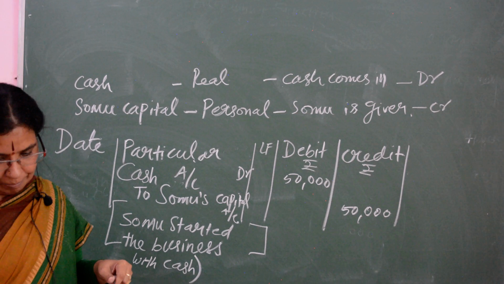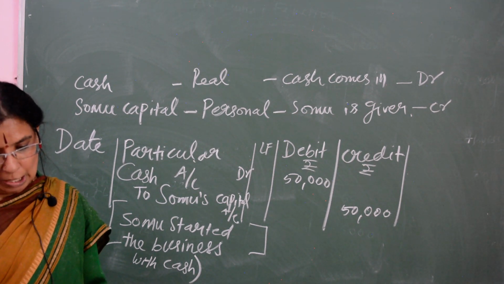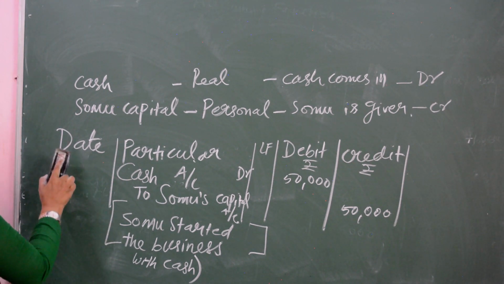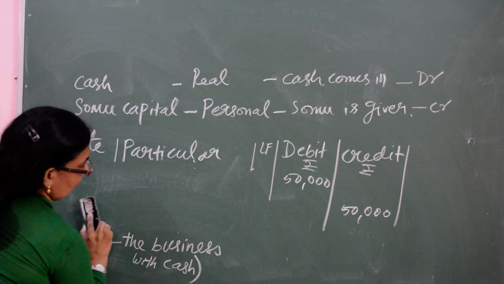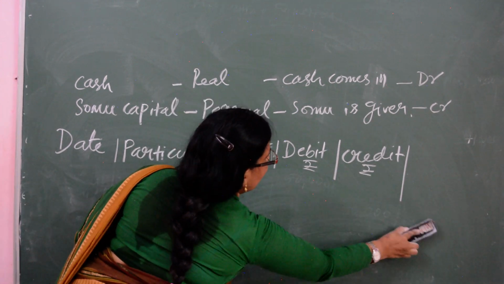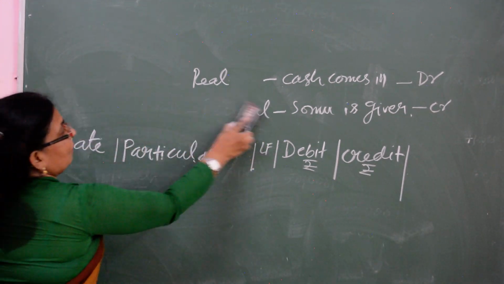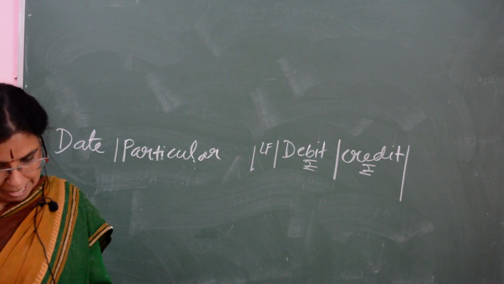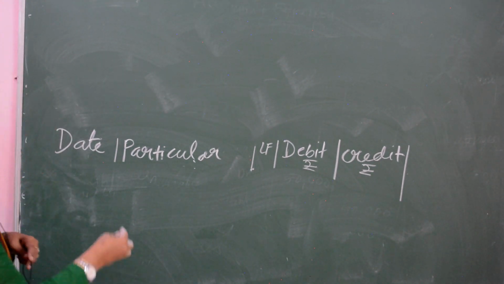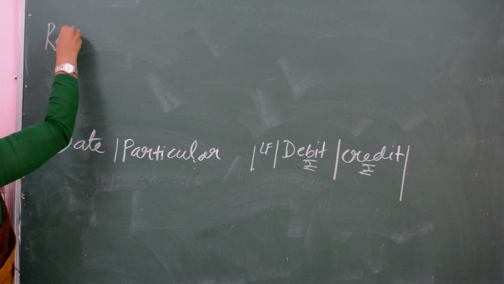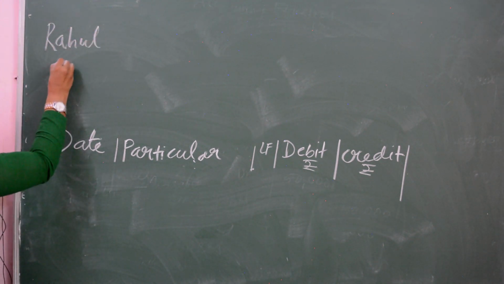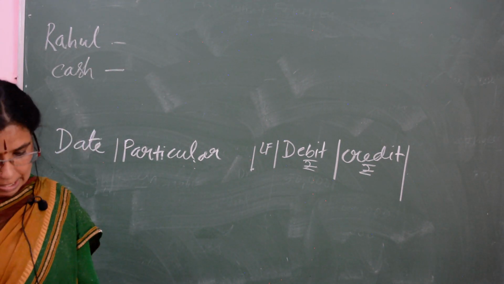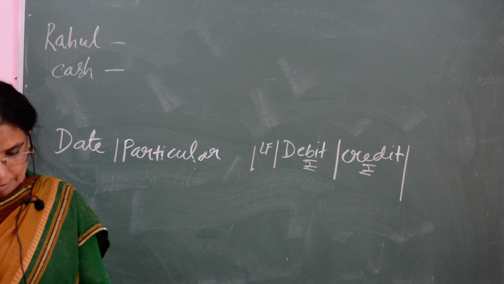Now the second one: cash paid to Rahul. The question is cash paid to Rahul. Here overall Rahul and cash.